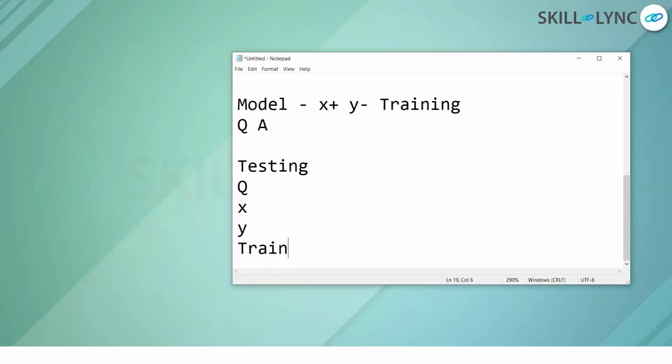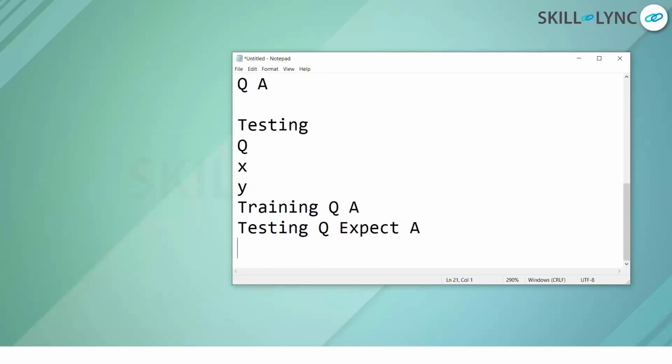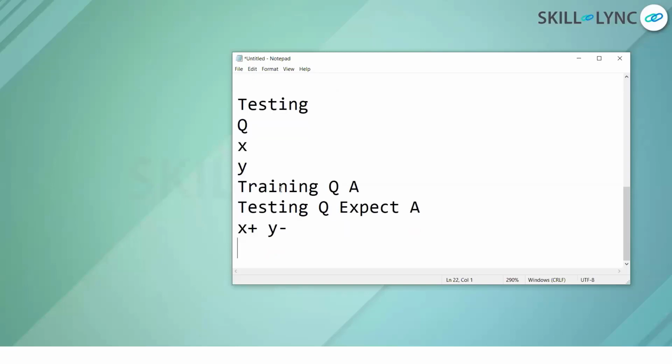Once the training is done by question and answer, in the testing phase you will give a question and expect the answer. In that testing phase, you already have the answer, like you are already aware that when X is increasing, Y will be decreased. So you will test the model with the thing you were already aware of. It means you are testing that model.